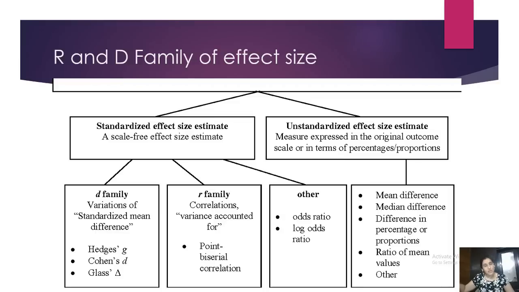The people who did not see my advertisement become my control group, and I want to see the mean of both of them when it comes to sales of my product. So it is not that the D family or others family, odds ratio as an input and standard mean difference as an input, is only restricted to the medical field.